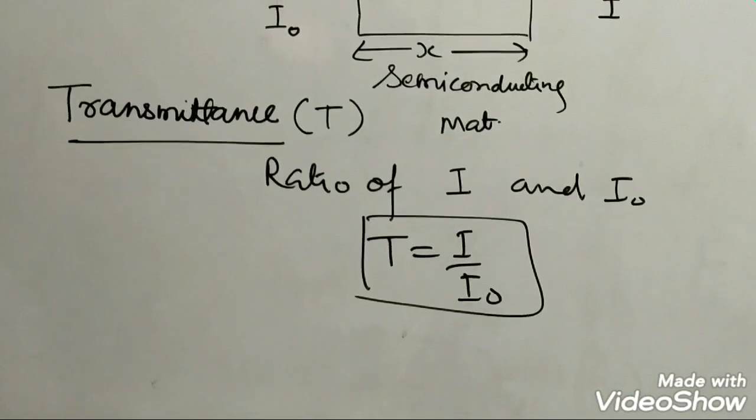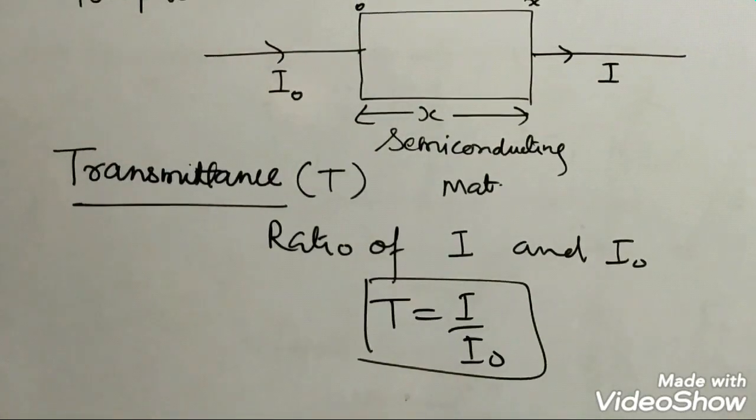So this is how the transmittance is defined, I upon I naught.